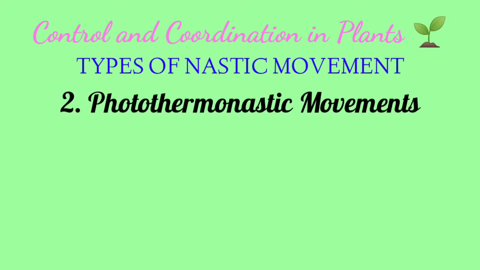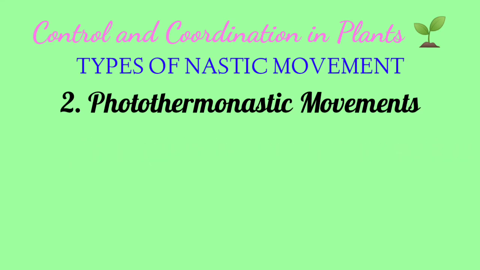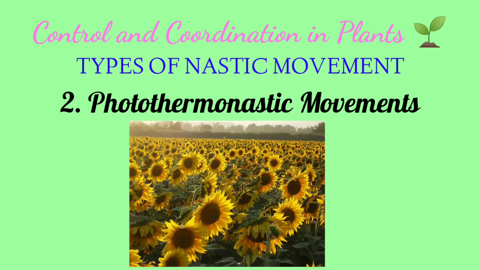The second type is photonastic and thermonastic movement. This is due to the change in temperature, sunlight, or day and night. For example, the movement of sunflower towards the sun is photonastic. Opening and closing of flowers in day and night. The leaf of oxalis shows the sleeping movement, or nyctinastic movement. So these are the examples of nastic movement.